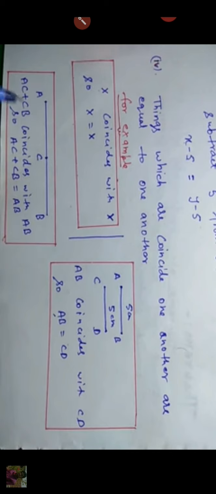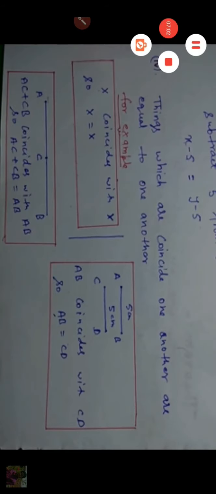then AC plus CB coincides with AB because it's a part of AB. So it coincides with AB. Understand? Now AC plus CB coincides with AB, so we can say that AC plus CB is equal to AB. Understand?